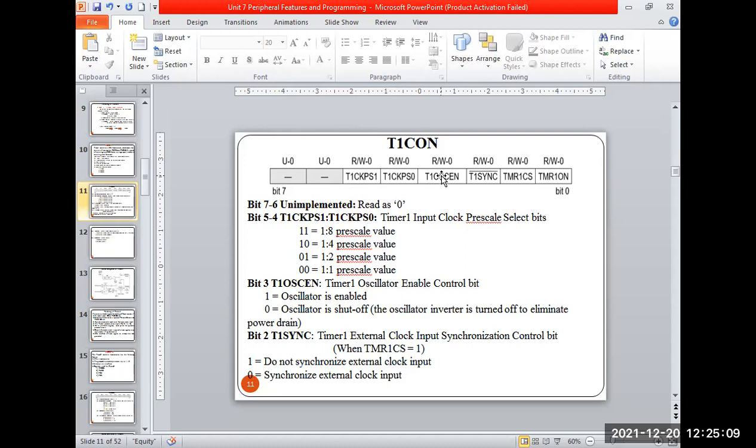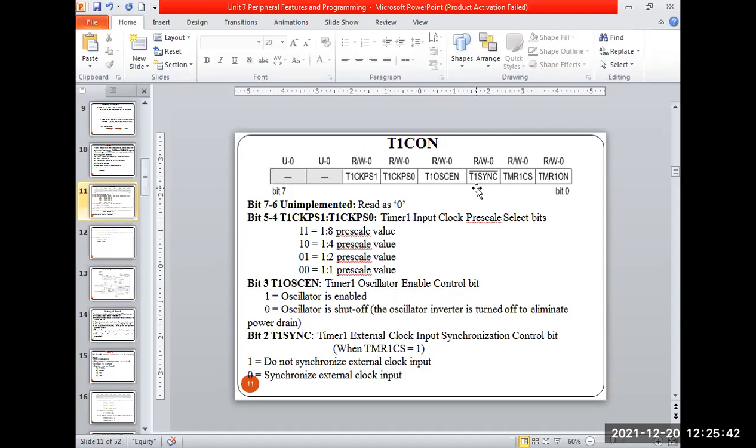Then I can use either the internal or the external clock oscillator. For enabling this, I use bit number 3, called the timer 1 oscillator enable control bit. If its value is 1, the internal oscillator is used. If its value is 0, external clock pulses are used for providing the time delay. So there are 2 types, either the internal oscillator or the external, configured based on the value 1 and 0.